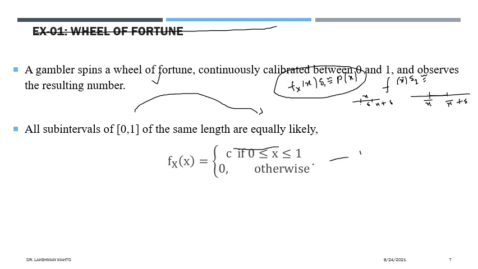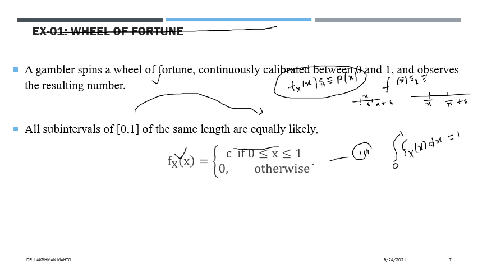Apply the third property, the normalizing property of the density function. If you claim this function is a density function, then you have to integrate it over all real observed values of x. The observed values of x fall between 0 and 1; outside 0 to 1 the density is 0. So this integration would be equal to 1 due to the normalizing condition.